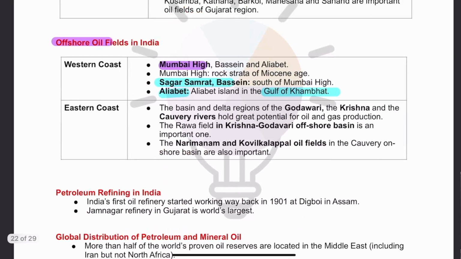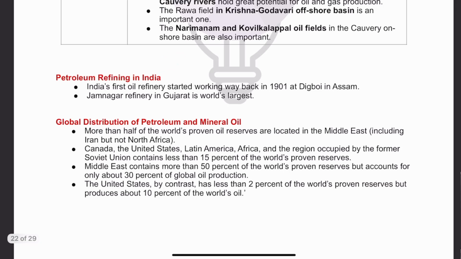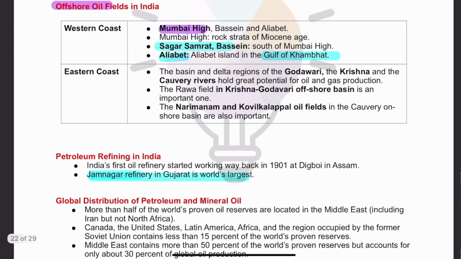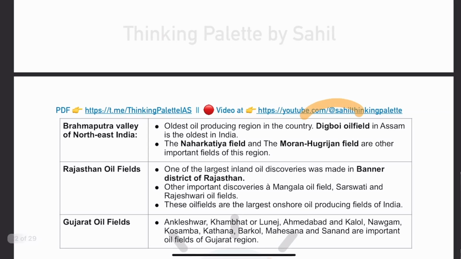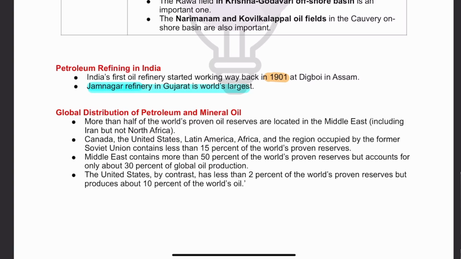Now, though in terms of production India does not hold a good rank, in refining we have huge capabilities. Actually, Jamnagar refinery in Gujarat is one of the world's largest oil refineries. And I told you that Digboi, Assam, the refinery there started during the British period. So in 1901, Digboi, Assam oil refinery was started, which was India's first oil refinery, and one of the earliest oil refineries in Asia. I'm not saying the first, but the earliest one.